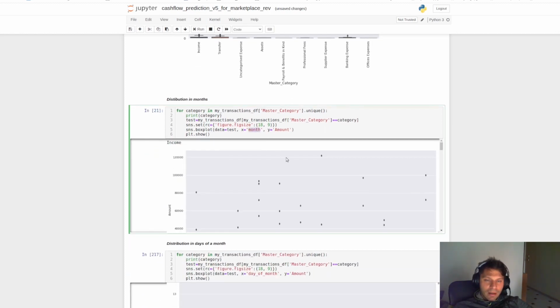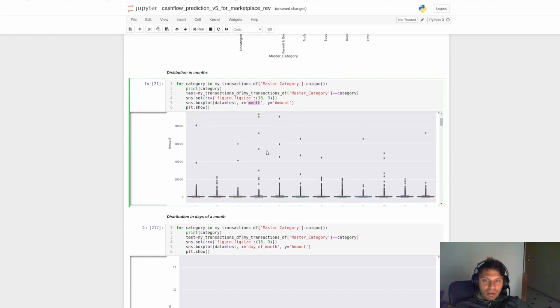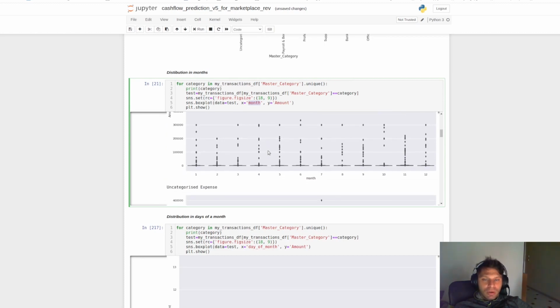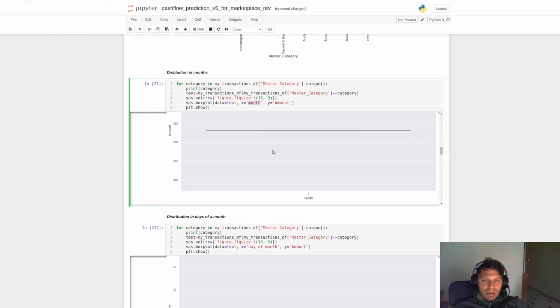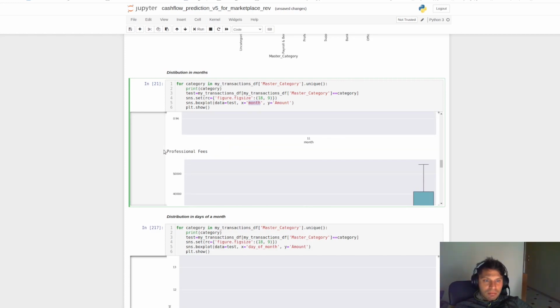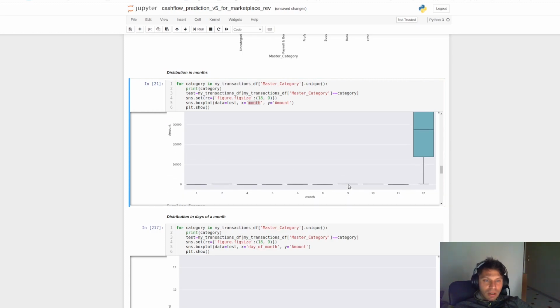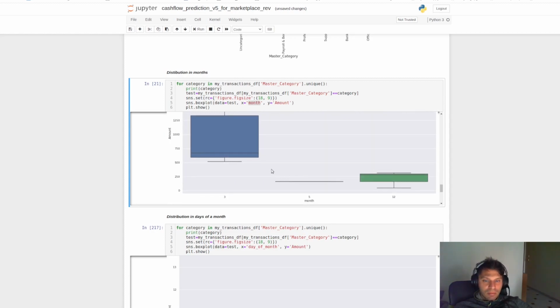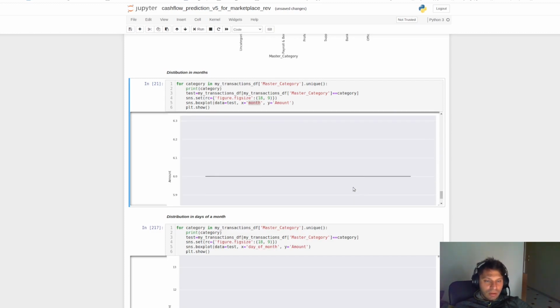You can see some plots regarding the distribution of this account per category and per month. As you can see, you cannot get any useful insight from the income nor from the transfer, but we can see other stuff, like that the professional fees only happen during December. Bank expenses mostly happen in the 3rd, the 5th, and the 12th month of each year.